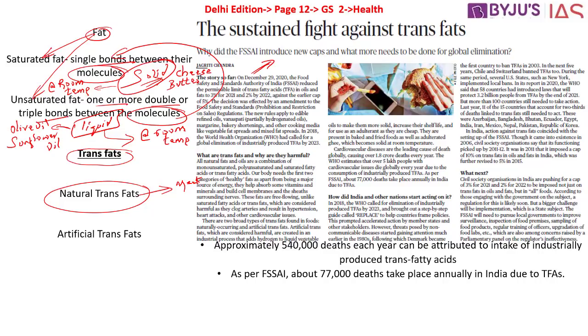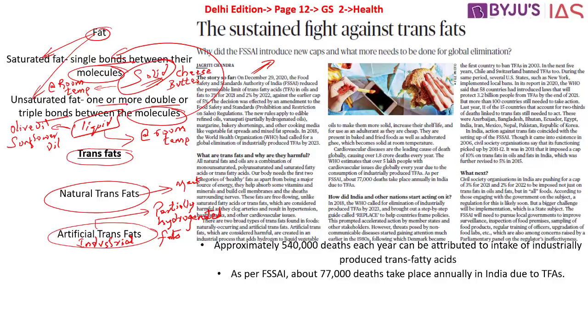But there are what are called artificial trans fats. These are also called chemically altered fats, industrial trans fats, and partially hydrogenated fats as well. It is these that can harm the health of human beings. These fats occur when vegetable oils are chemically altered to stay solid at room temperature, which also gives them a longer shelf life as well.